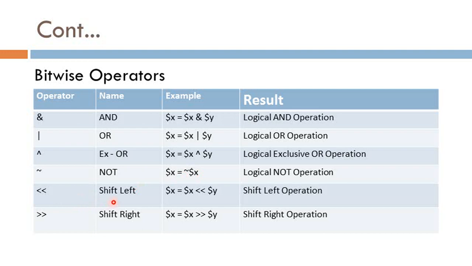Next is shift left. It performs bitwise shift left operation by shifting all bits in the left operand by the number of places specified by the right operand. Same way, the shift right operator performs bitwise shift right operation by shifting all bits in the left operand by the number of places specified by the right operand.